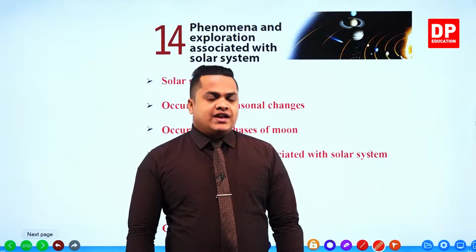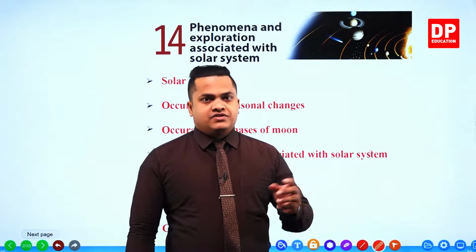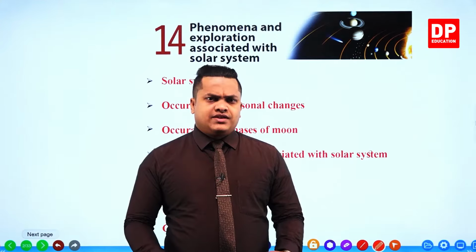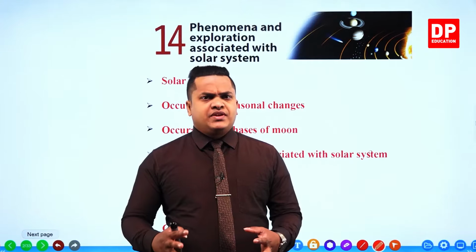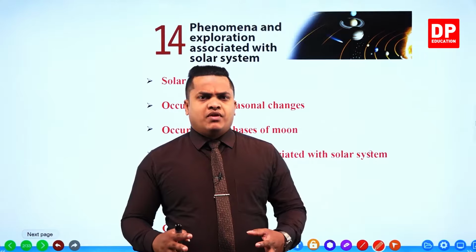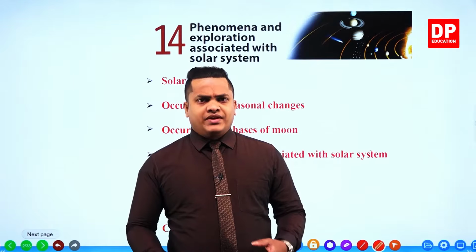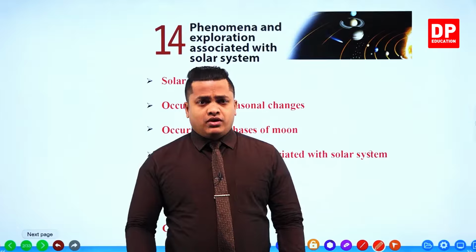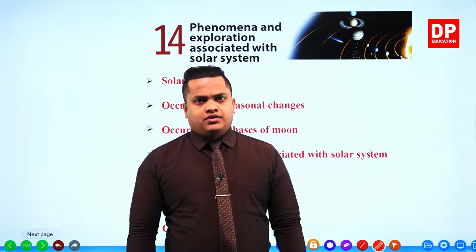So there are 8 planets. Earlier there were 9 including Pluto, but due to a special reason, Pluto has been removed from our solar system because it is not considered a planet, as it takes a somewhat longer time to revolve around the sun.